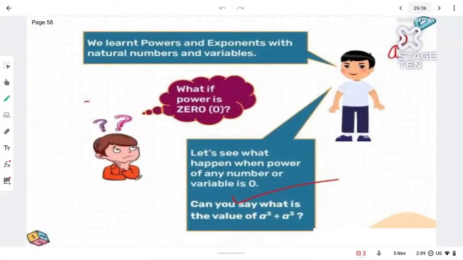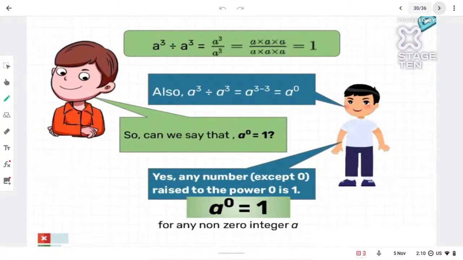Now, let's study the last law. We learned powers and exponents with natural numbers, and also variables. We understood the major laws, and we used the natural numbers 1, 2, 3, 4 in examples. Now, what if we have 0? Just this one, the 0 one we will do, and then we have the Menti quiz. After 0, we are doing the Menti quiz.